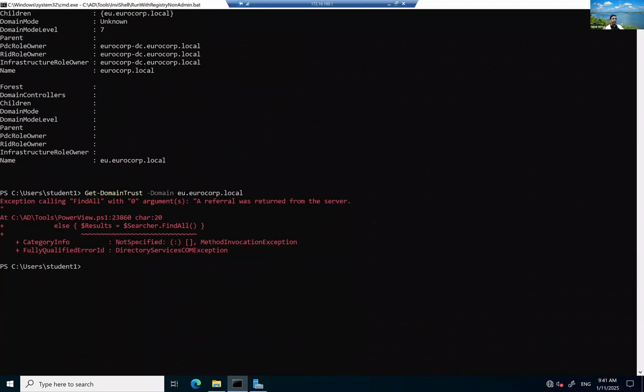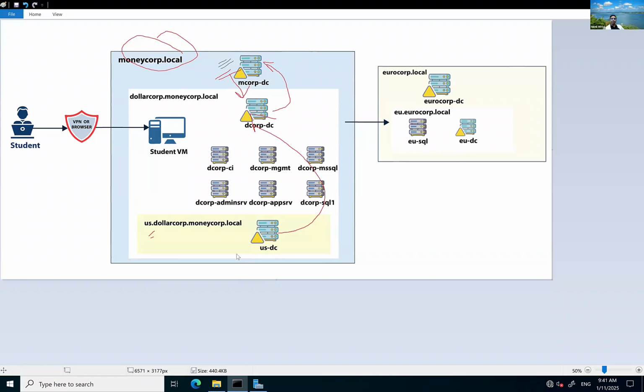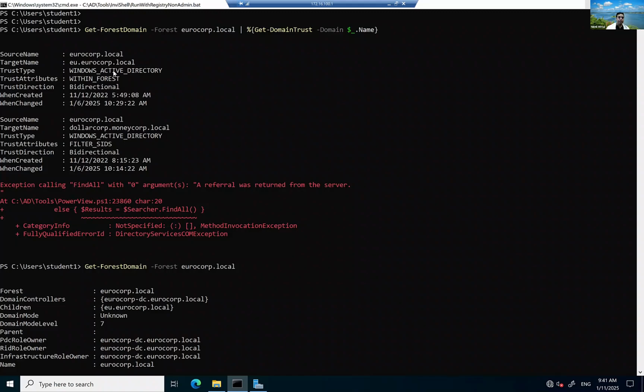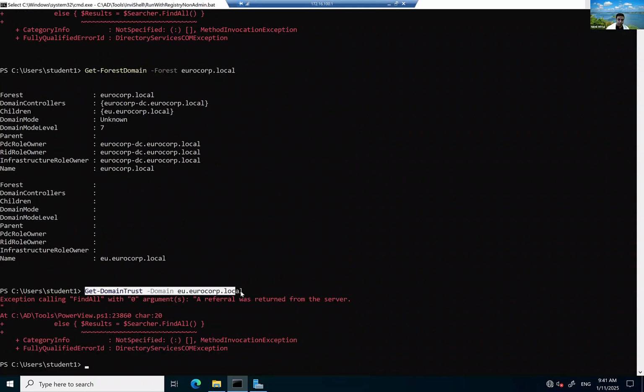What we have is a bidirectional trust. There is a bidirectional trust between MoneyCorp and EuroCorp, which is not correct in the diagram. I'll get it fixed. So, exactly, that is what trust transitivity is. The trust is between dollarcorp and EuroCorp. It is not transitive to EU. That is why when we try to extract any information from EU, we cannot.